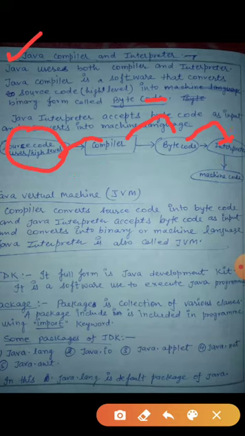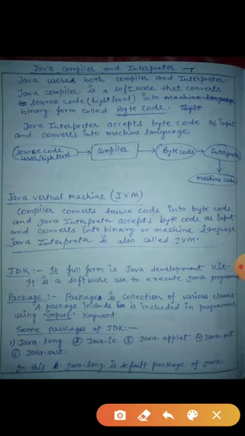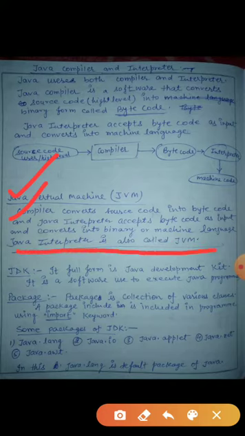So now the next topic is JVM, Java Virtual Machine. JVM means what? It works like a machine. That's why it is called a virtual machine. So you know this: the compiler converts source code into bytecode, and the Java interpreter accepts bytecode as input and converts it into binary and machine level language. So the Java interpreter is also called JVM. You can see here, this is a virtual machine.